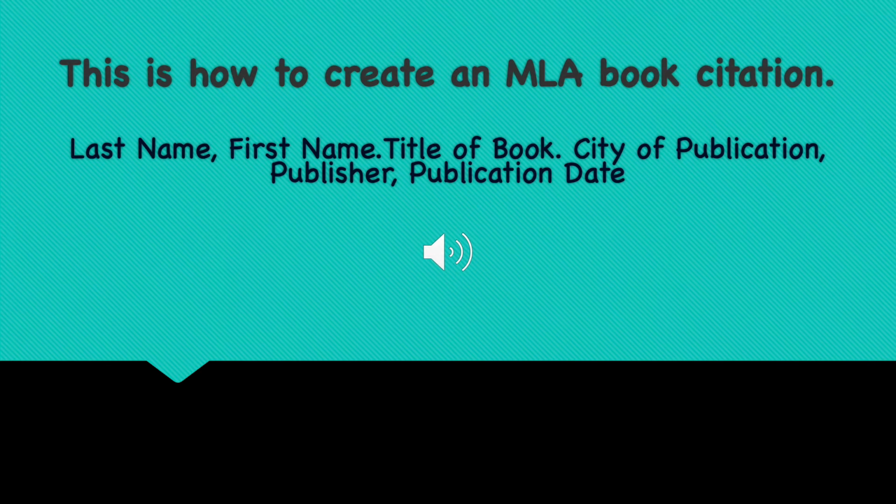Okay, this is how to create an MLA book citation. So you'll turn to your title page, look and find the last name of the author, and then put it plus a comma plus the first name and a period, the title of the book and a period, the city of publication, a comma, the publisher, a comma, and then the publication date.